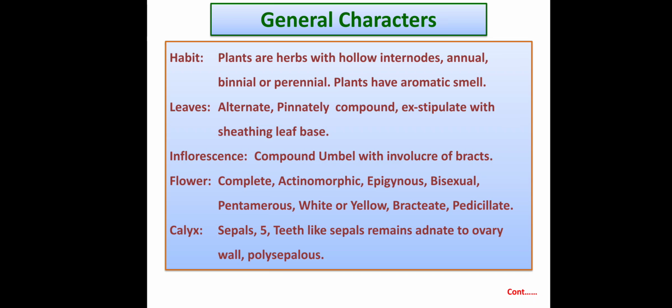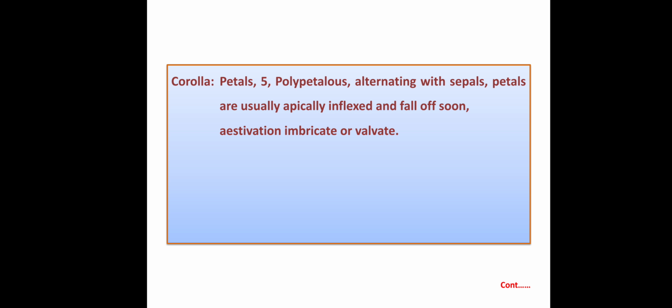Now members of the flower. Calyx: sepals 5. Teeth-like sepals remain adnate to the ovary wall and they are polysepalous. Corolla: petals 5, polypetalous, alternating with sepals. Petals are usually apically inflexed and fall off soon. This is another character of the Umbelliferae family, and estivation of petals is imbricate or sometimes valvate.